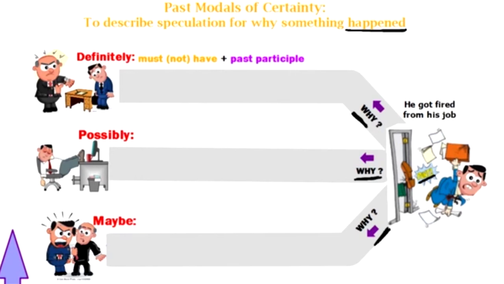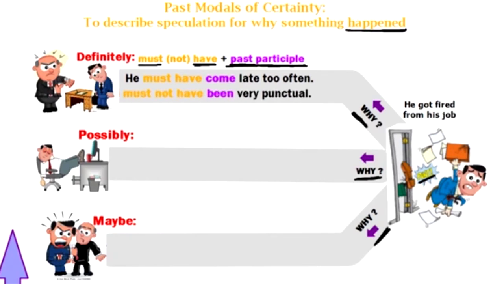Now, I'm using it in the past tense, so I'm going to use my modal must. Now, if I want to be negative, I can say not, but I'm always using have as my auxiliary and my past participle, right? So if I want to say what happened in this situation, but in the past tense with my modal of certainty, I'm going to say something like this. Well, he must have come late too often. Okay? So there's my past modal of certainty. And I'm almost positive that that's what happened.